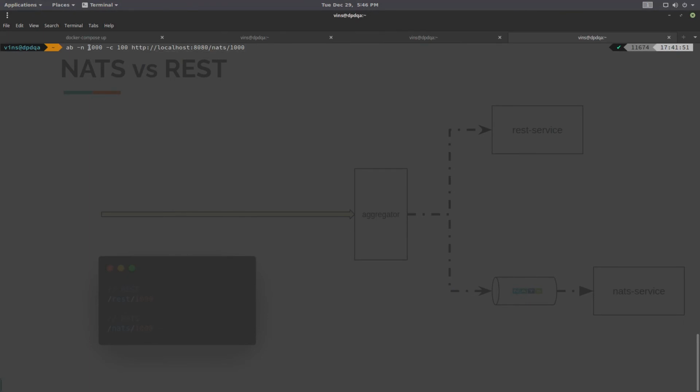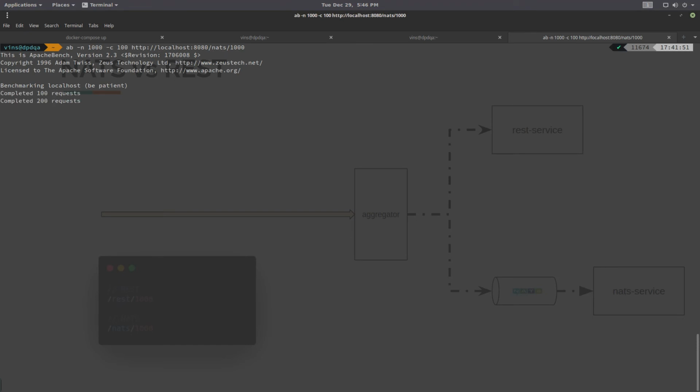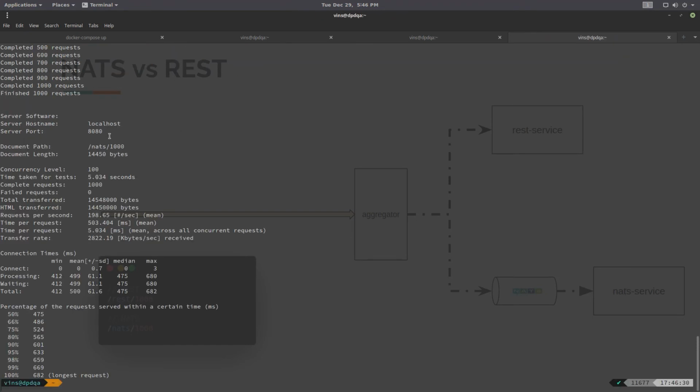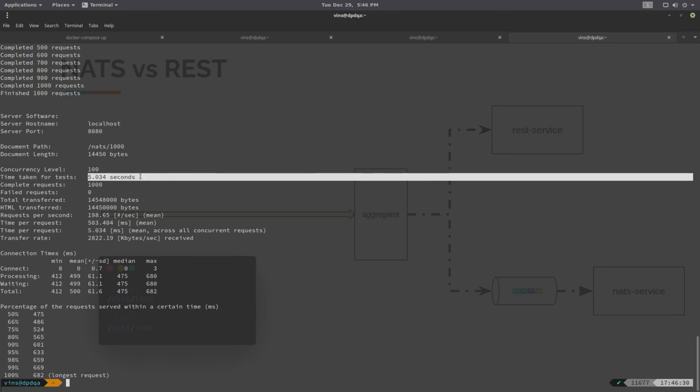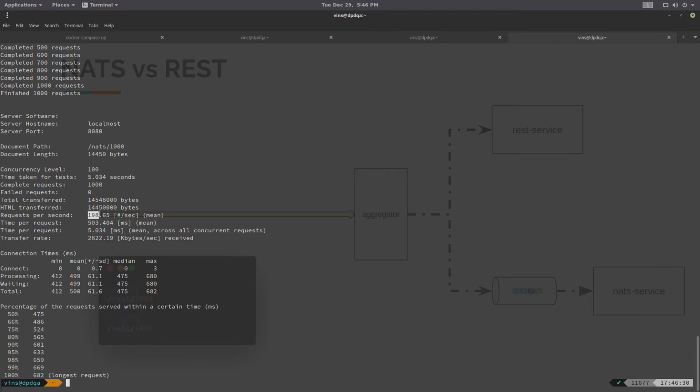So n is 1000, c is 100, but instead of REST, I am going with NATS. Let's hit enter and see. I don't think that I have to fast forward. It's already very fast. The whole test took only 5 seconds to complete, and the throughput goes up to 198.65. This is terrific, guys, terrific.